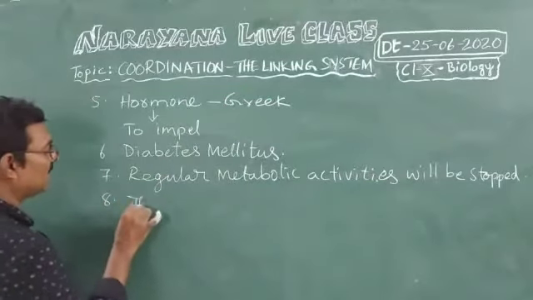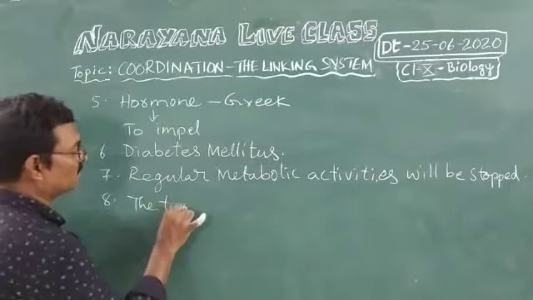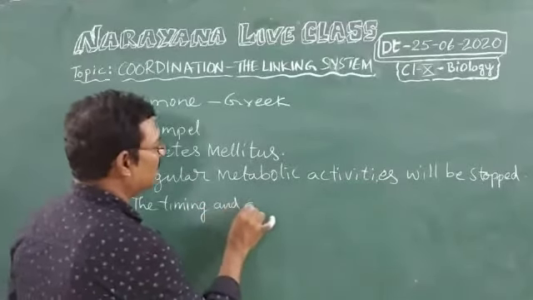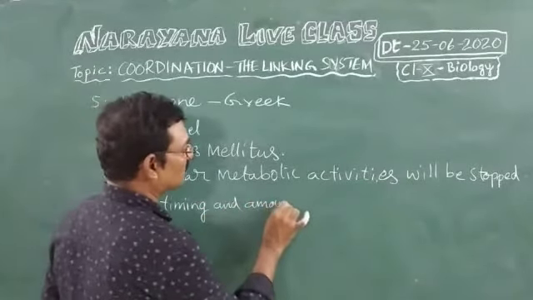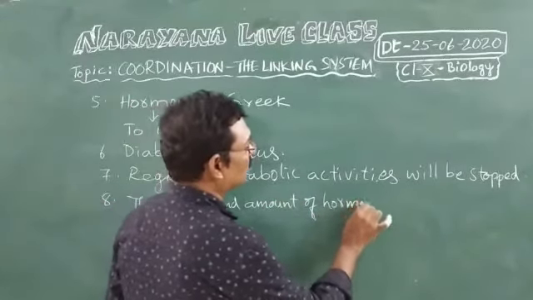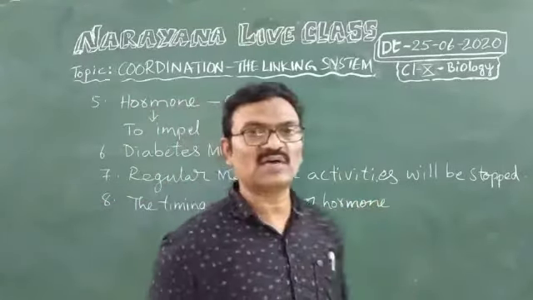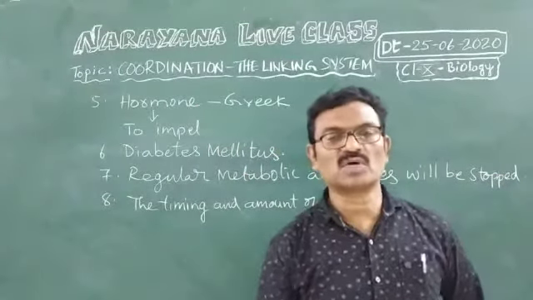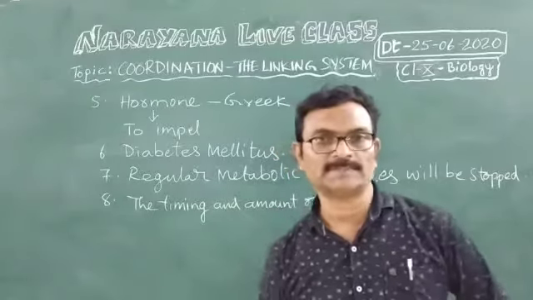So the timing and amount of hormone released in our body is regulated by the feedback mechanism.